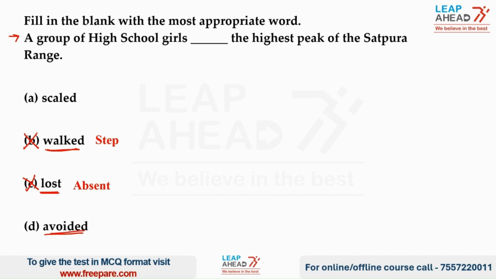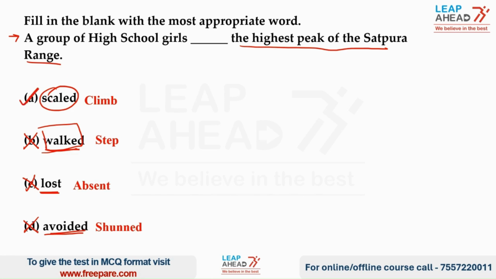Coming to option D, which is avoided. The word avoided refers to something which is shunned, hated, or abominated. So we can eliminate option D as well. Coming to option A, which is scaled. Now scaled refers to escalate, go up, or climb. Now you could have said that we can mark option B also as the answer because it means walked, right? So this also suits well in the sentence. But we see that we're talking about the highest peak of the Satpura range, right? So it means climbing up or going up, right? So the correct answer, the most appropriate answer is option A.